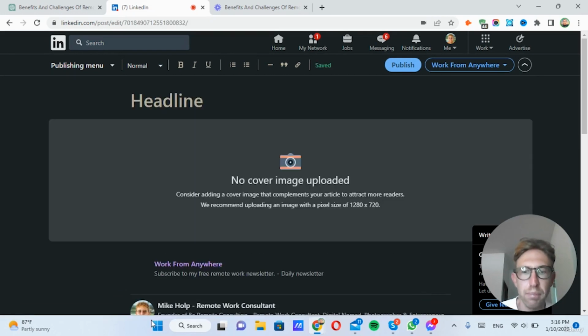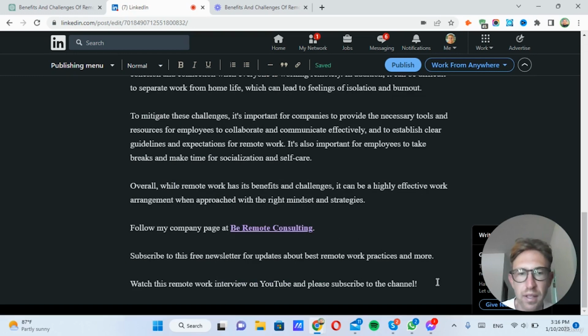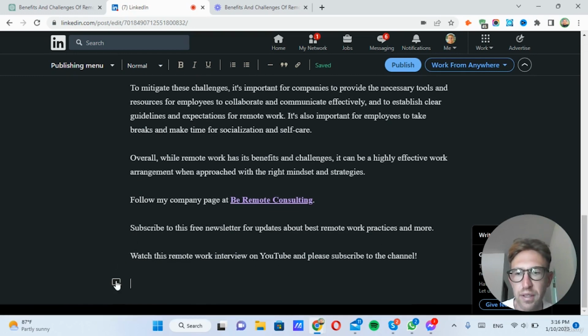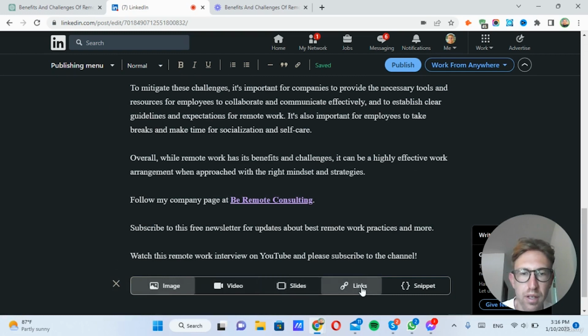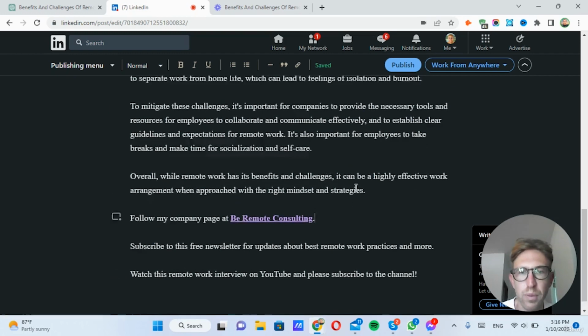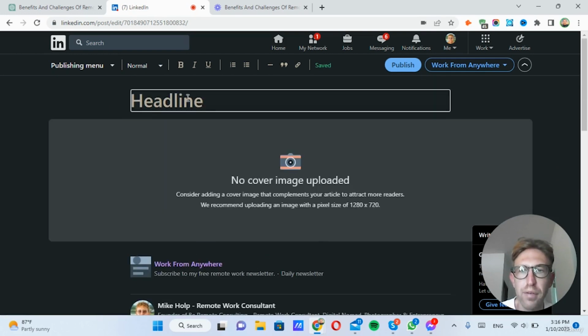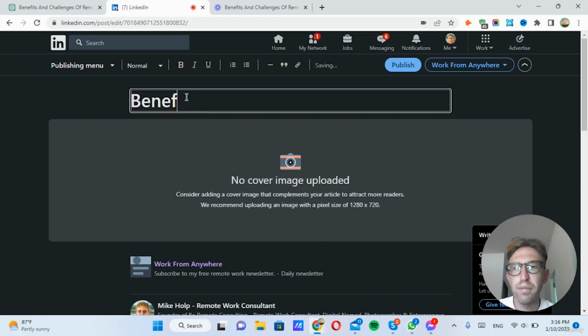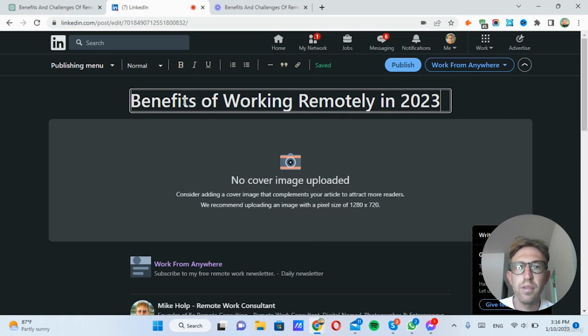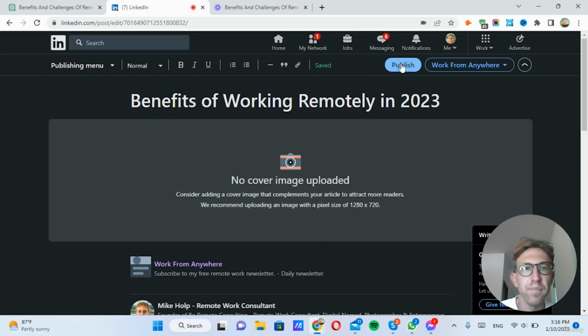You can add some buttons or videos at the bottom if you want somebody to take some action, like watch your YouTube video, send them to a website, whatever it may be. Add a cover photo, add a headline, benefits of working remotely, whatever, 2023. That's it. And then you simply click publish.